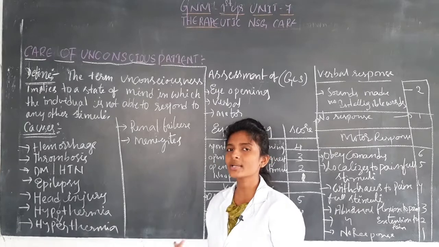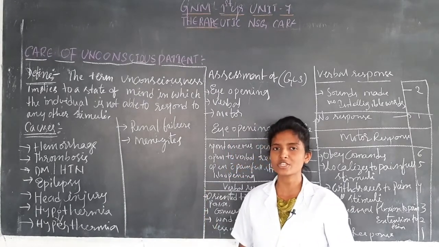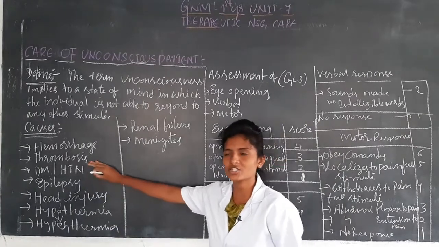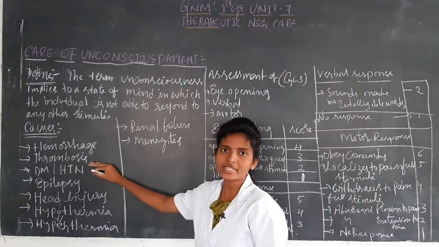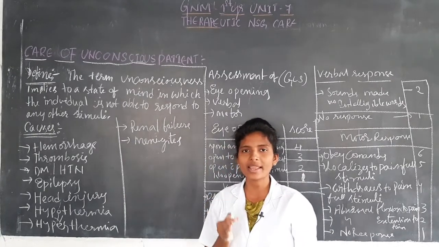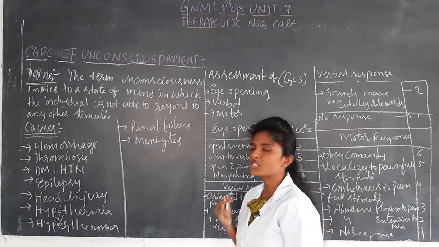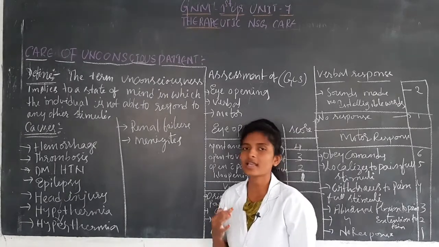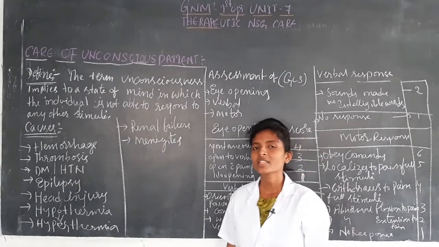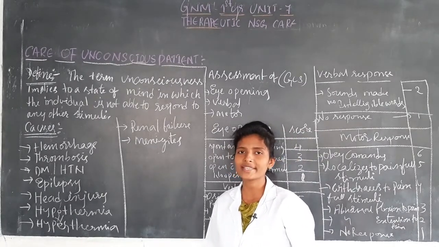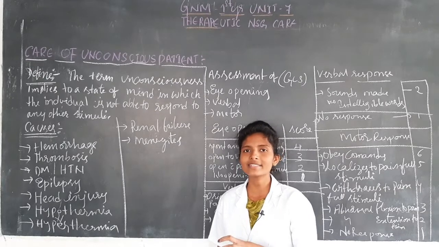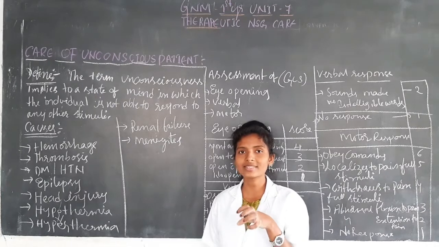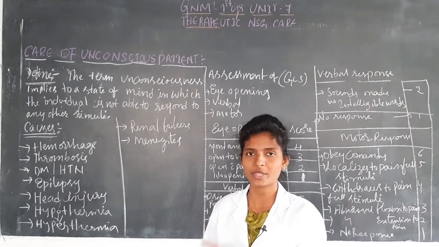So these are the causes we can see in unconscious patients. One more time I will read it. First thing is hemorrhage, second is thrombosis, third is diabetes mellitus or hypertension, next is epilepsy, head injury, hypothermia and hyperthermia, renal failure and meningitis. So these are the causes that lead to unconsciousness in the patient.